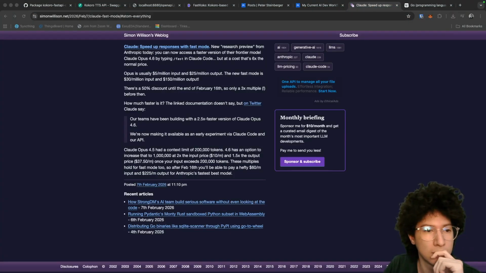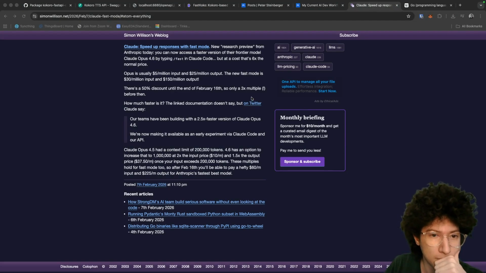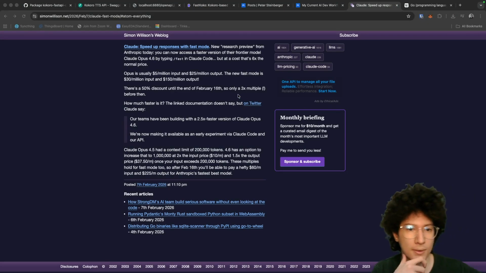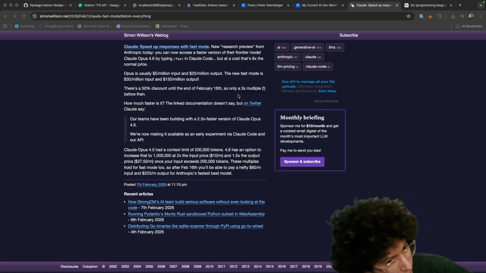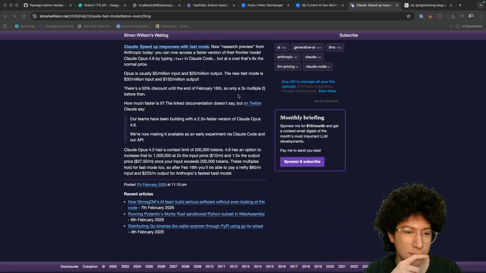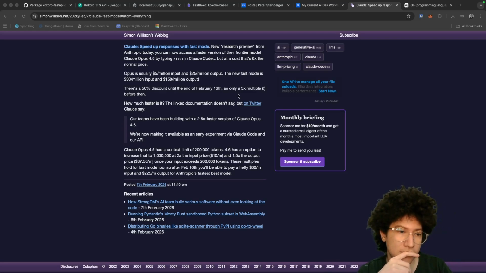$5 million input and $25 million output. The new fast mode is $30 million input and $150 million output. There's a 50% discount until the end of February 16th, so only a 3x multiple. Before then, how much faster is it? The linked documentation doesn't say, but on Twitter Claude says: our teams have been building with a 2.5x faster version of Claude Opus 4.6. We're now making it available as an early experiment via Claude Code and our API.